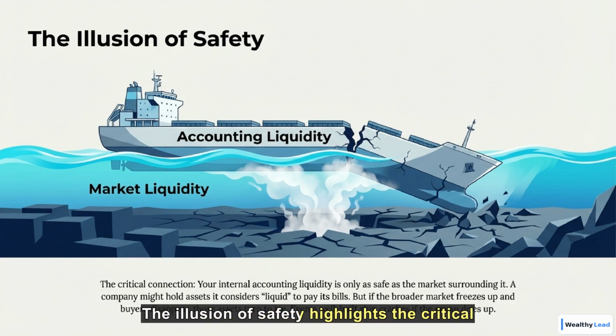The illusion of safety highlights the critical connection between accounting and market liquidity. Your internal accounting liquidity is only as safe as the surrounding market. If the broader market freezes, those assets turn to ice, potentially sinking even a profitable company.